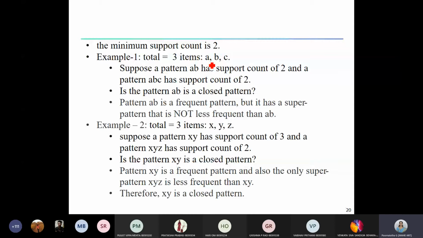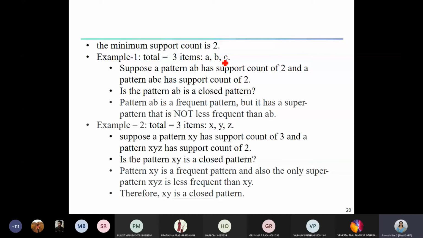Suppose the pattern AB has a support count of 2 and the pattern ABC has a support count of 2. Then is the pattern AB a closed one? How do we know whether AB is closed or not? We just look into the definition. AB is a frequent pattern, because the count of AB is 2 and the minimum support count is also 2. Hence it is frequent, right?